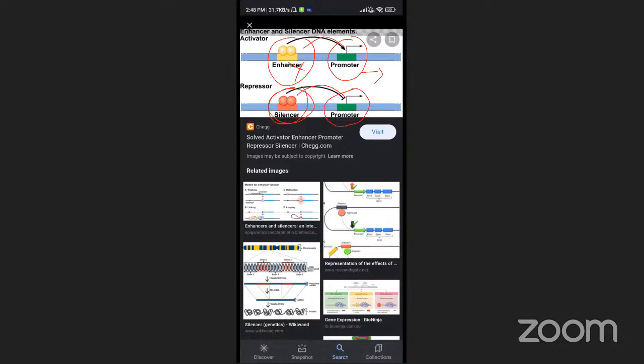When required, the enhancer is automatically activated and promotes the mRNA strand. When the mRNA strand is not required, the silencer is automatically activated and stops the activity of the promoter. So this is the enhancer and silencer, promoter and structural genes of the RNA. Now, I have not explained the structural genes. I will explain later about structural genes.